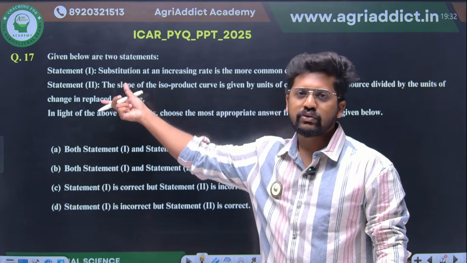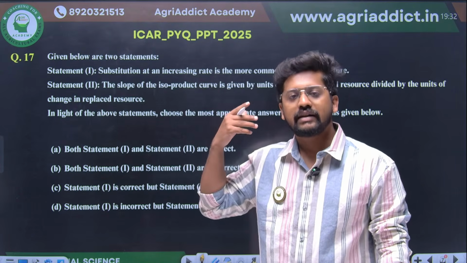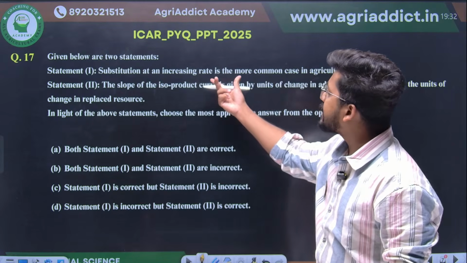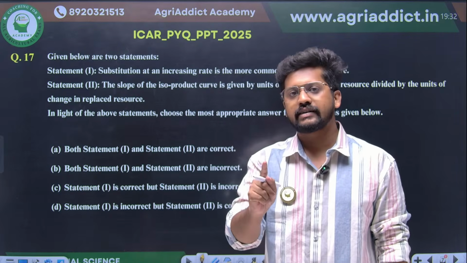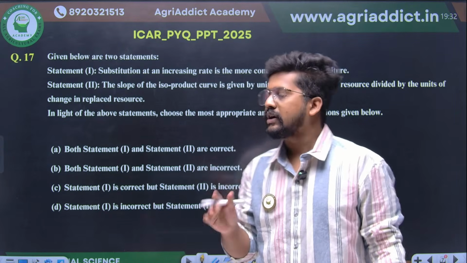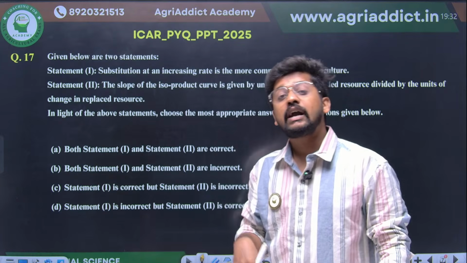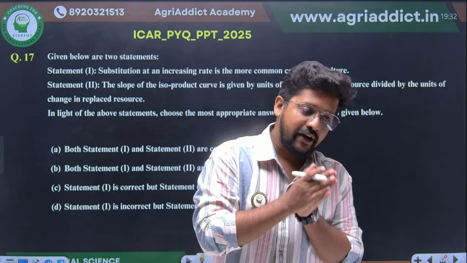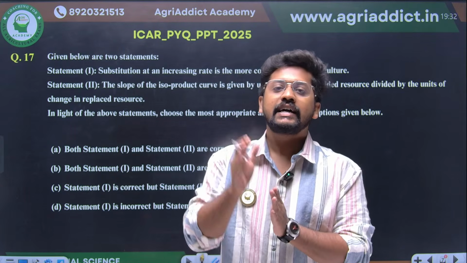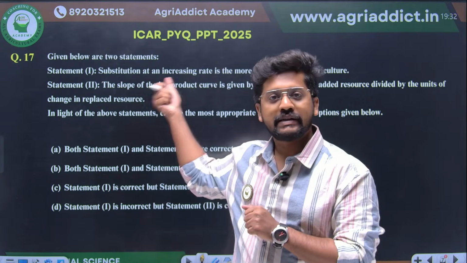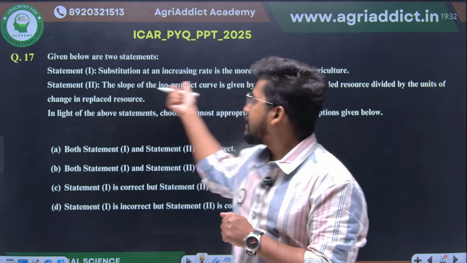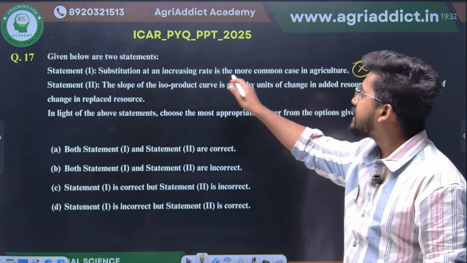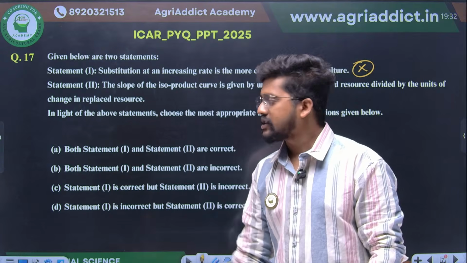Mostly the two statements which are given will not be contradictory. There are only chances of them getting connected with each other, right? So therefore, substitution at an increasing rate is more common in case of agriculture, in case of factors. Whether it is correct or not? No, not at all. If it was product, they would have mentioned it, because we are mostly concerned with the law of diminishing returns. Am I correct? Because of the working of the law of diminishing returns only, we can see the decreasing rate of substitution in agriculture. So it is majorly connected with the factors, right? That's why statement 1 cannot be correct. This is actually wrong, because substitution at a decreasing rate is more common in the case of agriculture when it comes to the factors.